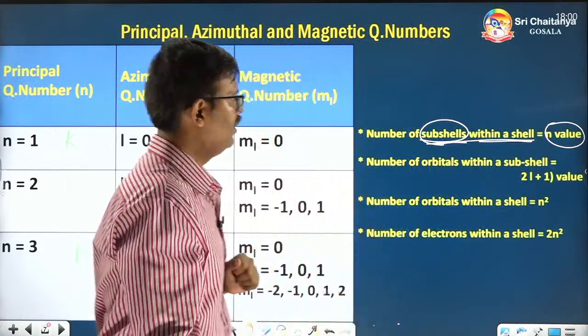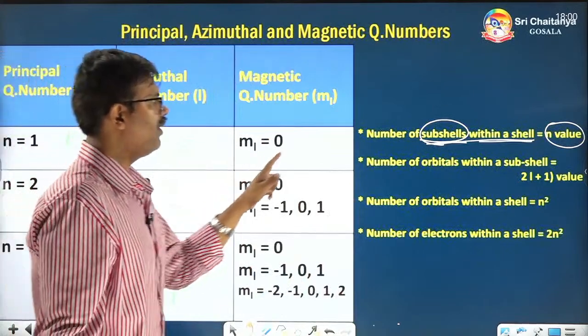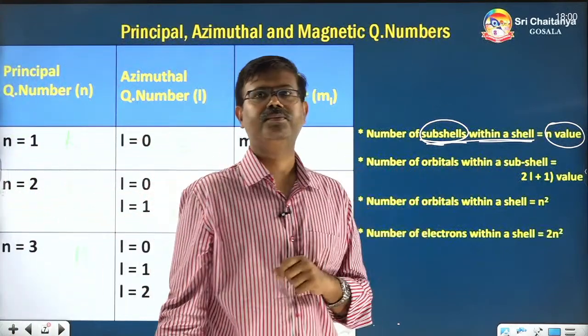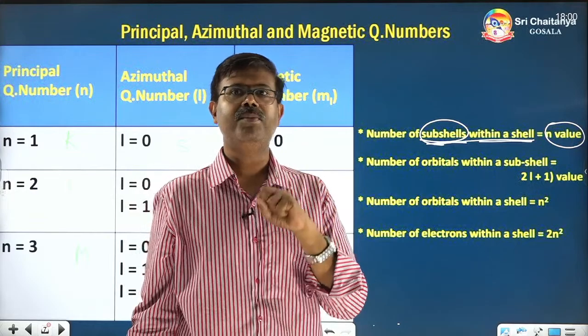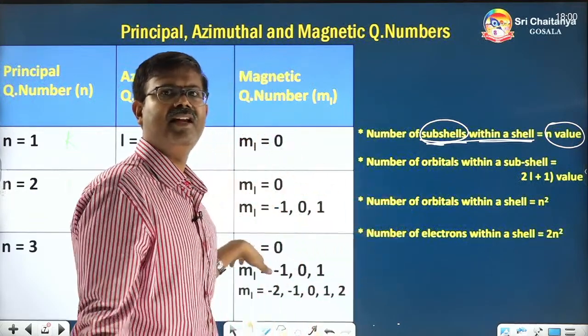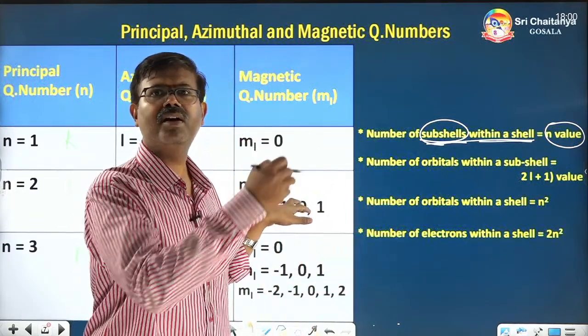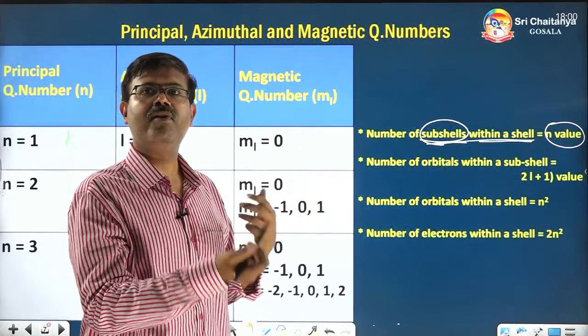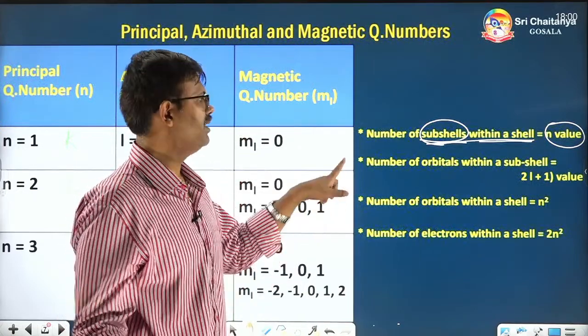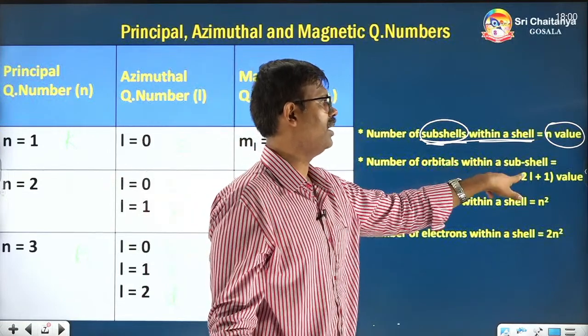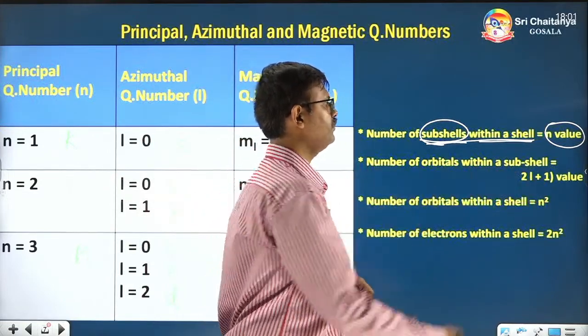Simple. Next, number of orbitals within a subshell. How to find the number of orbitals? See, writing a table like this one by one and counting takes time. What is the formula? What is the easy way? See, the number of orbitals within a subshell is 2L plus 1.